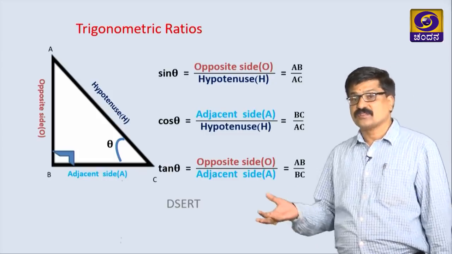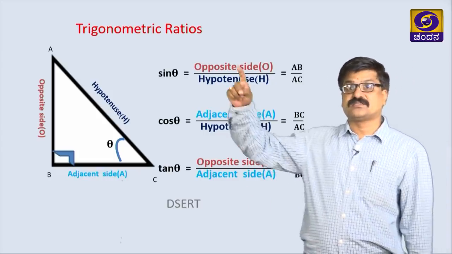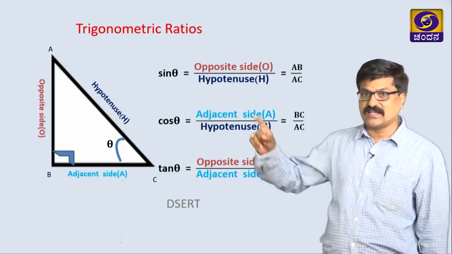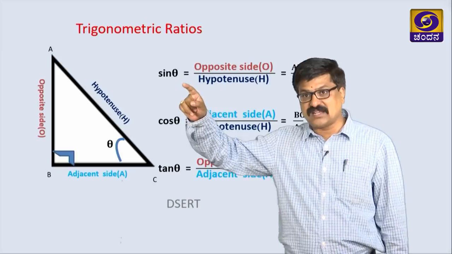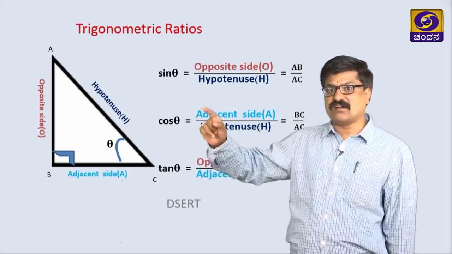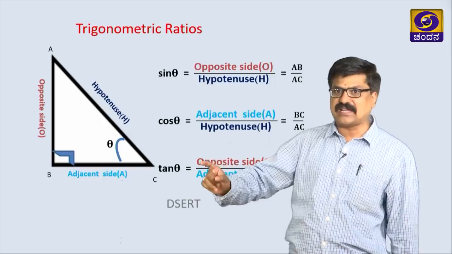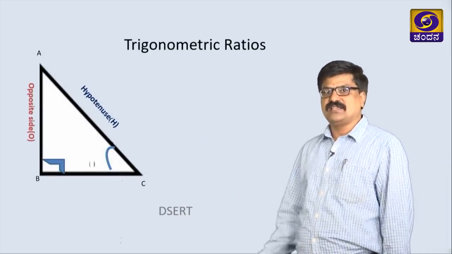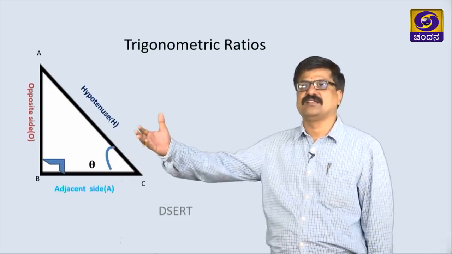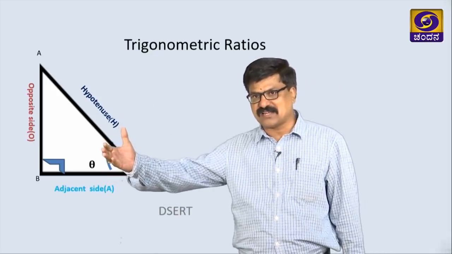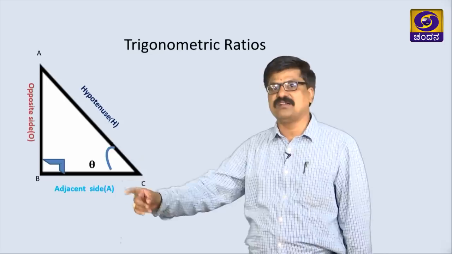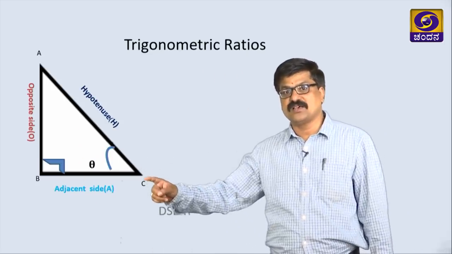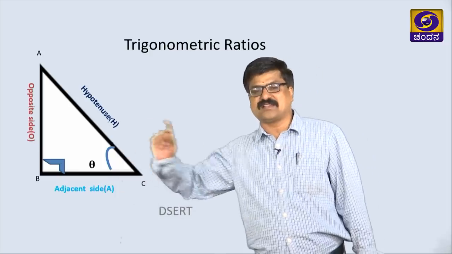Similarly, we are getting 3 more trigonometric ratios, that is the reciprocals of sin theta, cos theta and tan theta. Let us take one by one. Here again, the same right angle triangle ABC, and we have named these 3 sides with respect to angle C, that is theta.